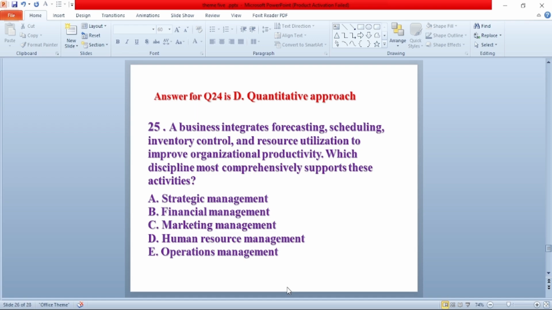Question number 25. A business integrates forecasting, scheduling, inventory control, and resource utilization to improve organizational productivity. Which discipline most comprehensively support these activities? A. Strategic management. B. Financial management.